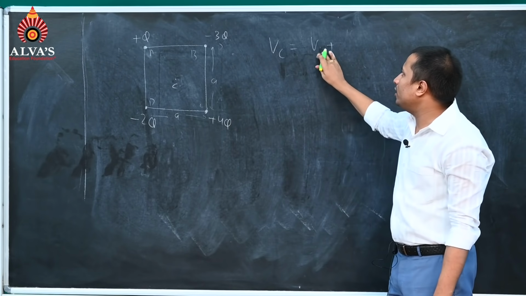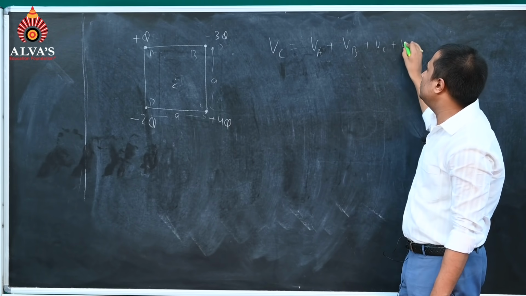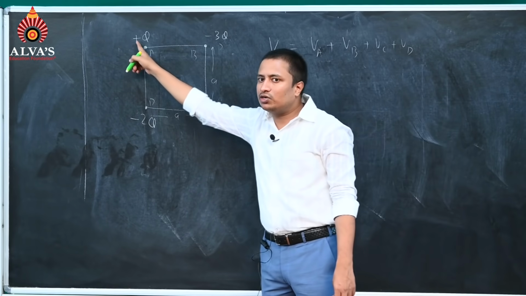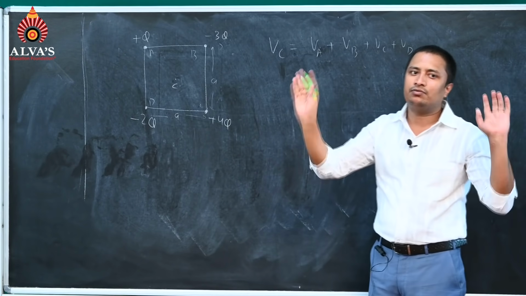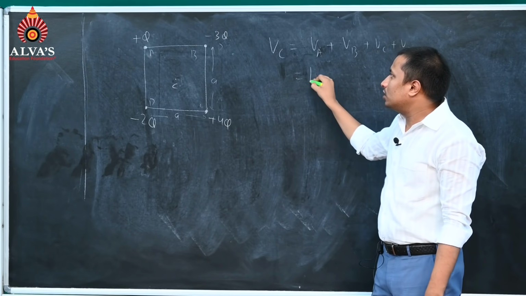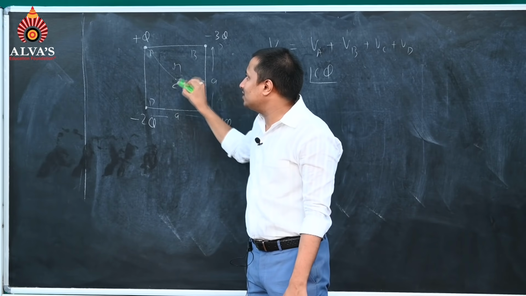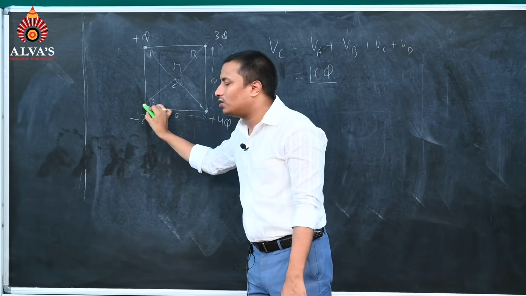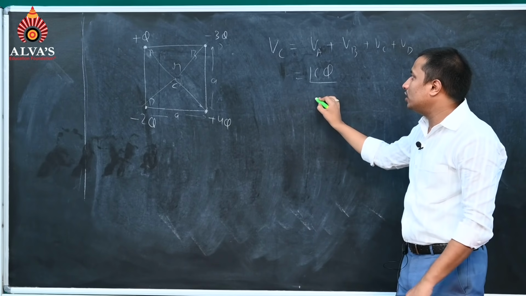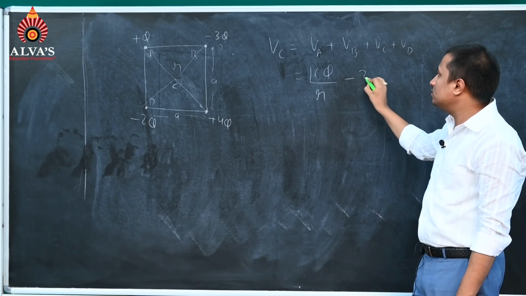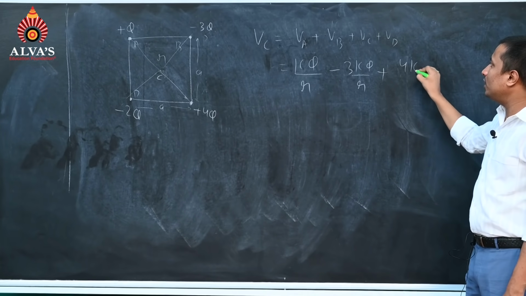So potential due to A point, potential due to B point, potential due to C point, and potential due to D point. Charge on A point, charge on B point, charge on C point, and charge on D point. We can directly add it. It will become KQ by A by root 2. Let us say this is R, this is R, this is R, and this is R. All will be equal. That is A by root 2. So we can directly write KQ by R minus 3KQ by R plus 4KQ by R.